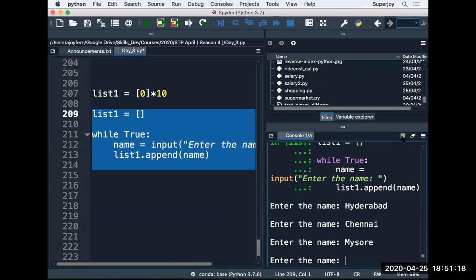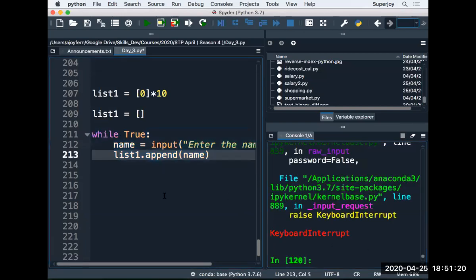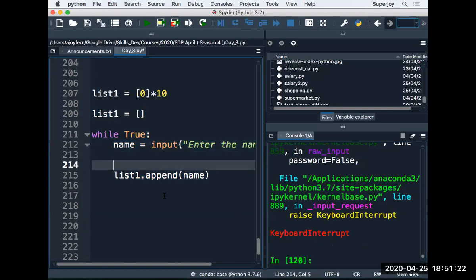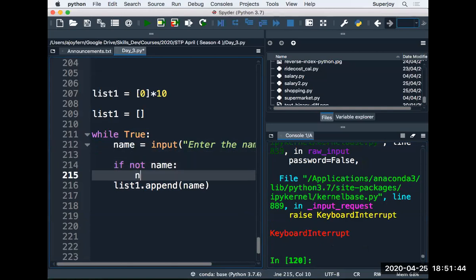So I can make a change in this code: if I press enter without entering any text, then the loop should break. So I can do if not name, break.